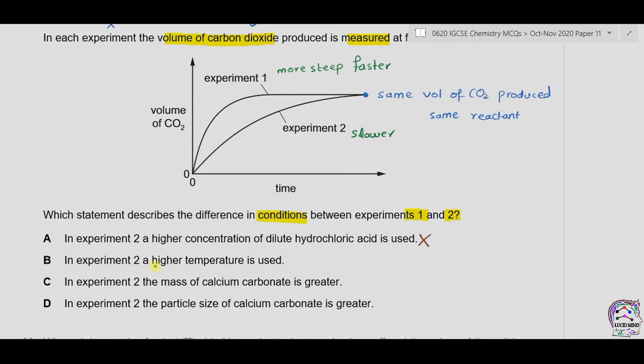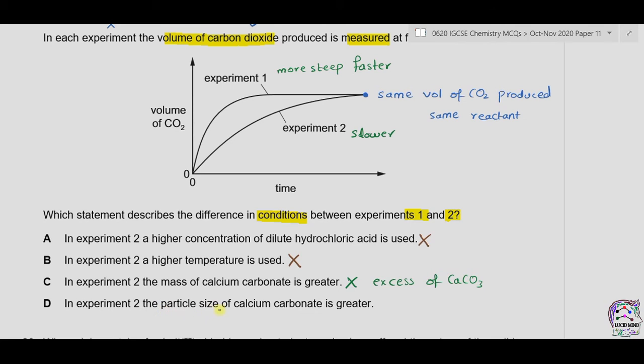B. In experiment 2, a higher temperature is used. Now higher temperature increases the rate of reaction whilst experiment 2 is slower, so this statement is incorrect. C. In experiment 2, the mass of calcium carbonate is greater. This is incorrect because excess calcium carbonate was taken in both experiments.